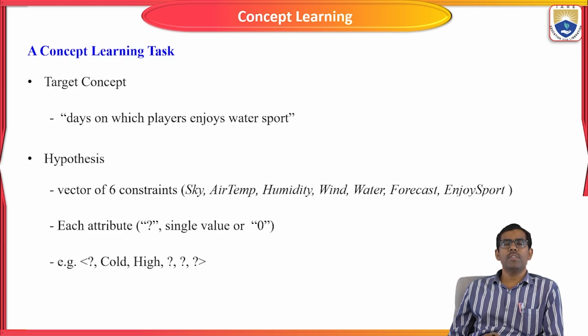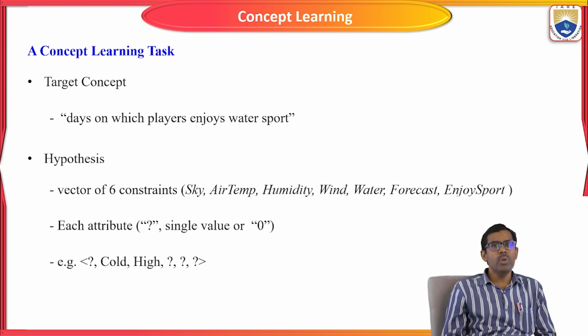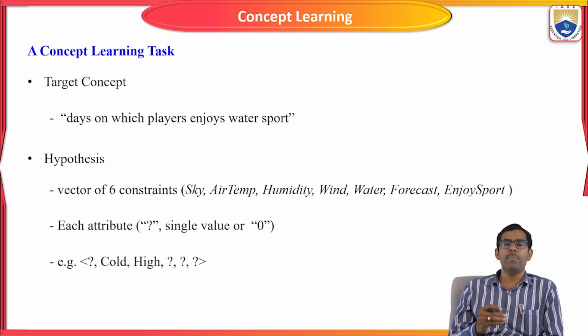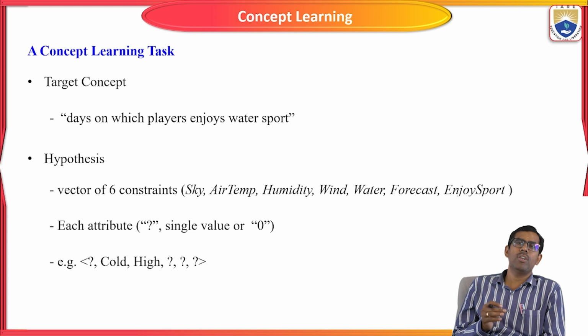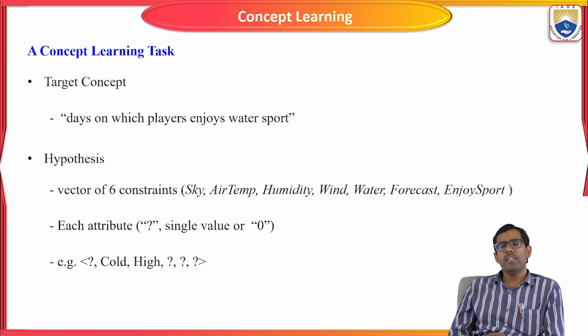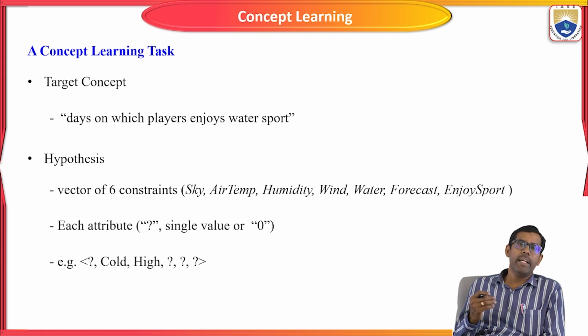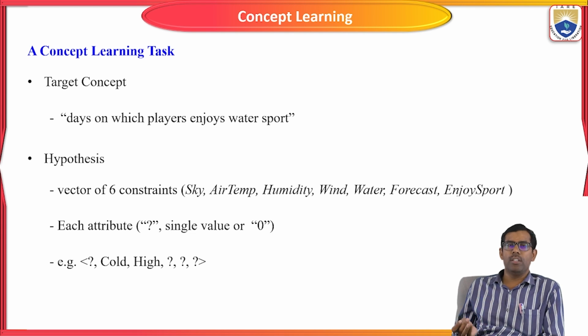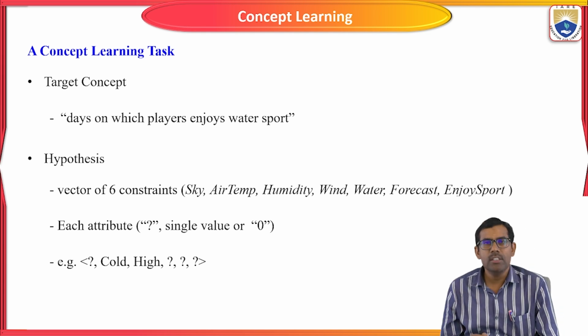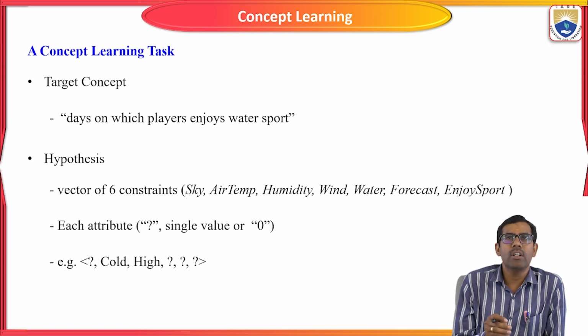The next one is the concept learning task. It is a specific problem statement, a specific task that we are going to feed into the artificial intelligence machines. Based on the weather conditions, the machine will predict or give a hypothesis value as to whether it is suitable or not. It will return the Boolean value, 0 or 1. Like this, we give the concept task to the artificial intelligence machines.